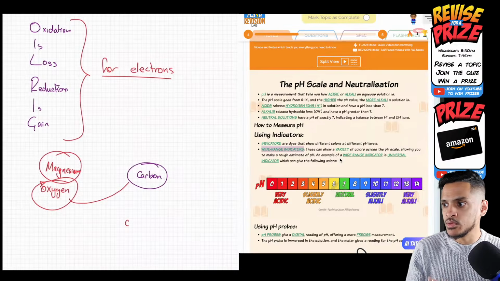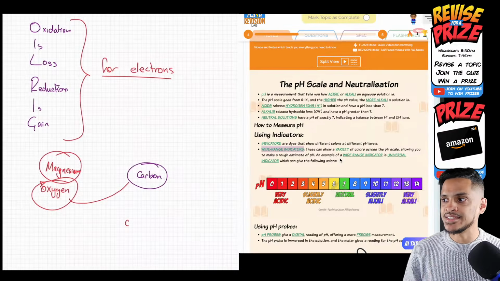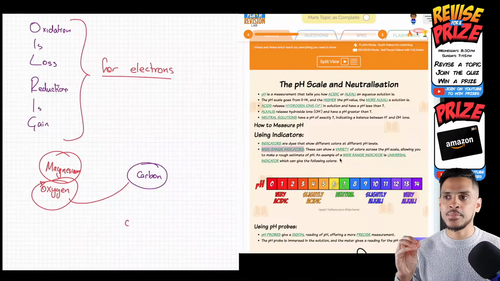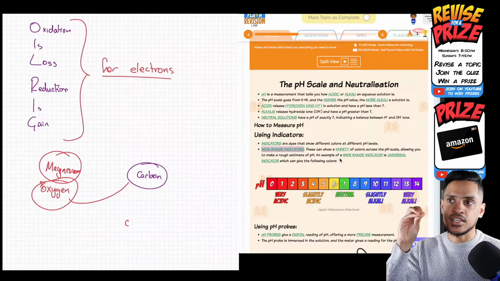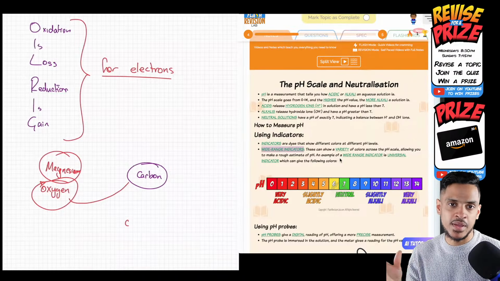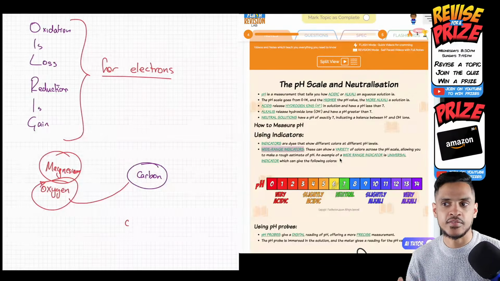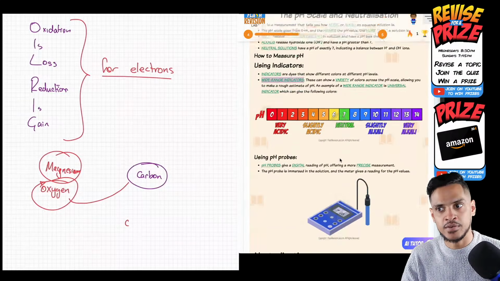Is an alkali also a water insoluble base? Yes, it is, Dennis. That's good. A base is the opposite of an acid. An alkali is a soluble base. So they're basically the same thing. For GCSEs, you can think of them as the same thing. For A levels, there's a bit more to it.